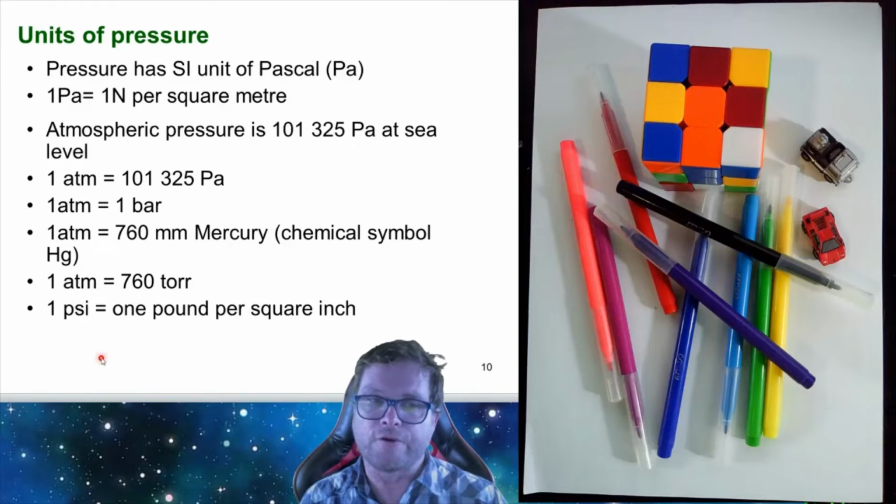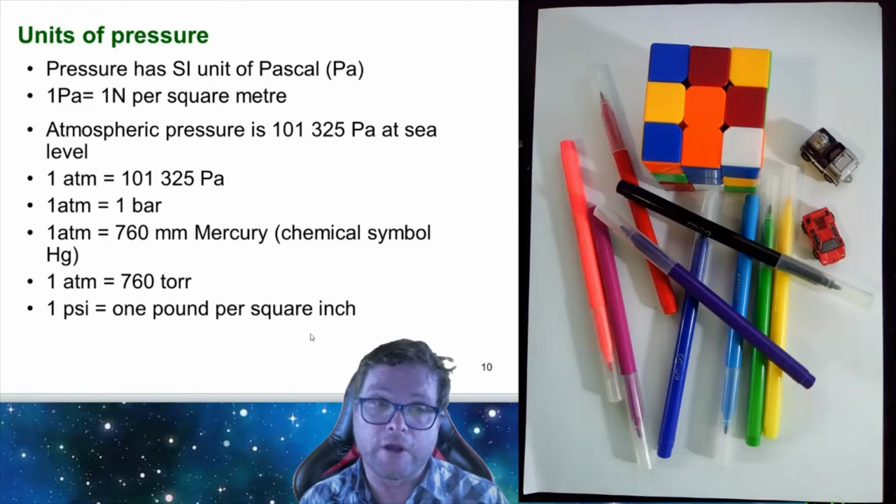And then if you're working with people from overseas, you might often hear of the PSI, and 1 PSI is 1 pound per square inch. But note that these aren't SI units. The pound isn't the SI unit of mass, and the inch isn't the SI unit of length. So in our course, we won't be working with the PSI.